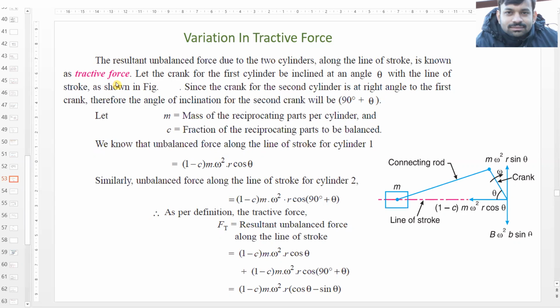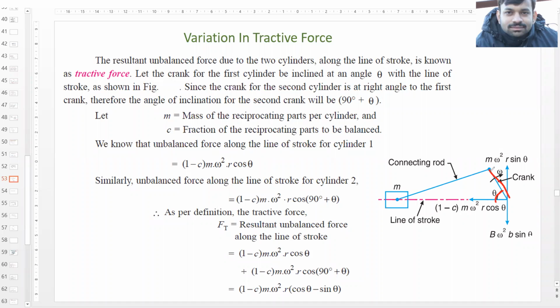Okay, so let the crank of the first cylinder be inclined at angle theta, as shown over here, with the line of stroke. And since the crank of second cylinder will be at right angle, okay, so let me draw it for you. So first crank is over here, and it is inclined at an angle theta.